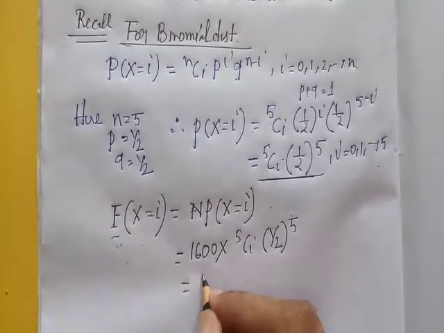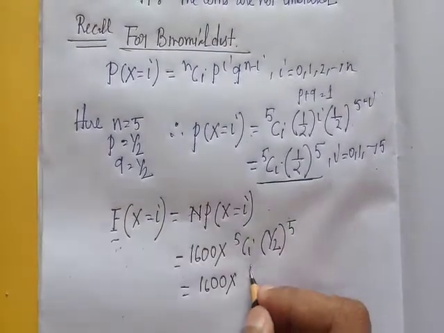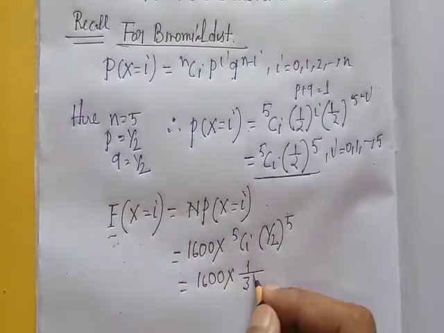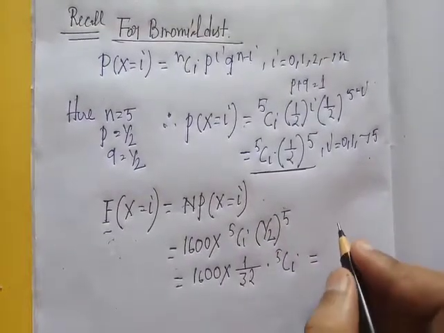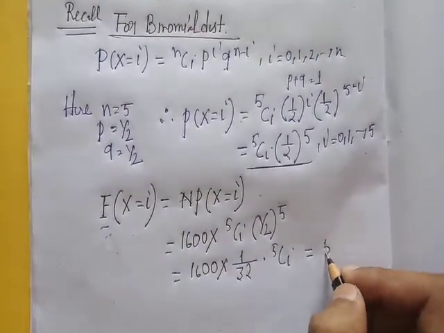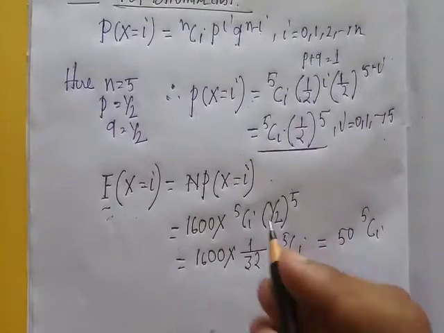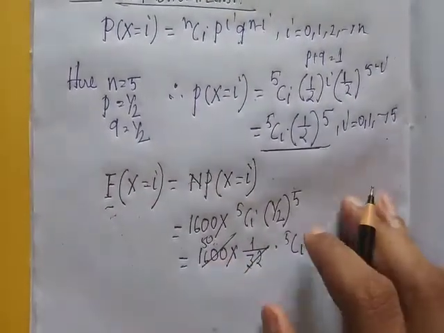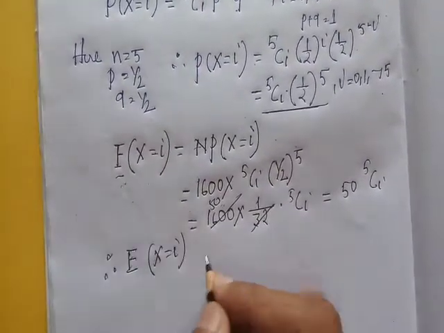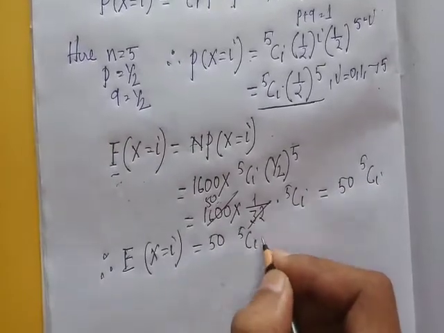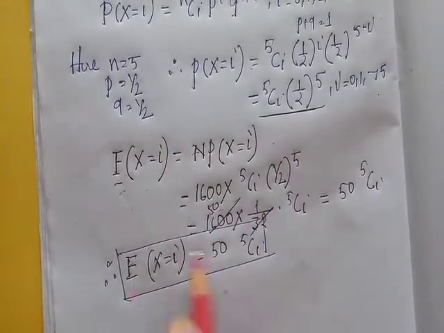So 1600 into 1 by 2 to the power 5, that is 1 by 32, into 5Ci. After calculation we get 50 into 5Ci. So this is the formula of expected frequency: for X equal to i, it is 50 into 5Ci.